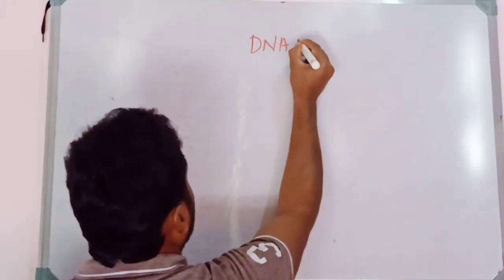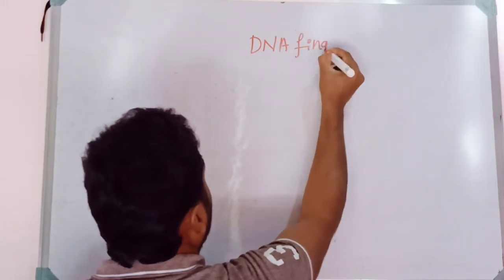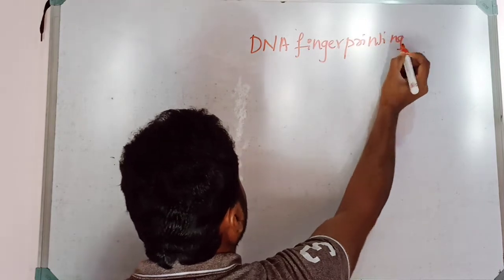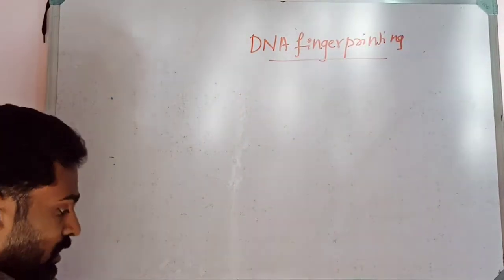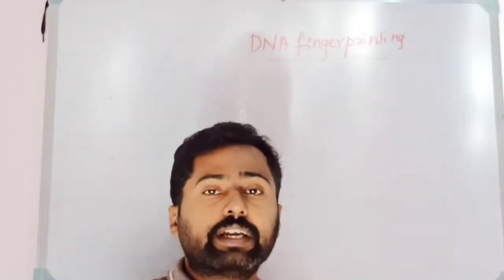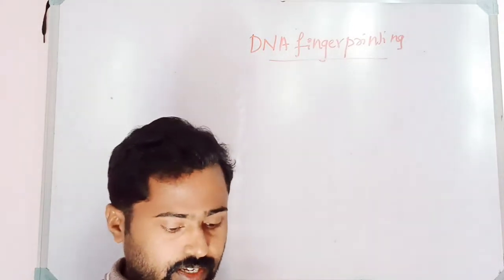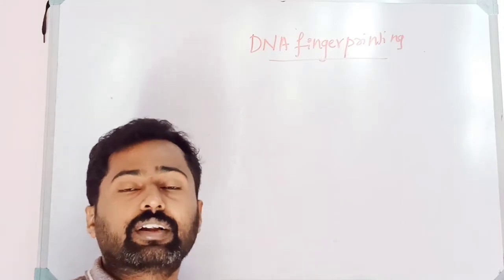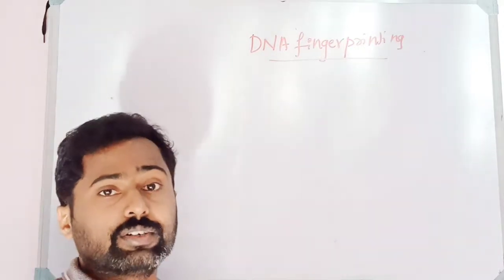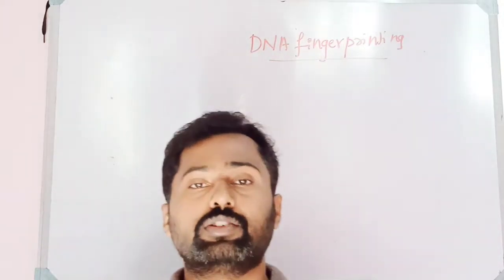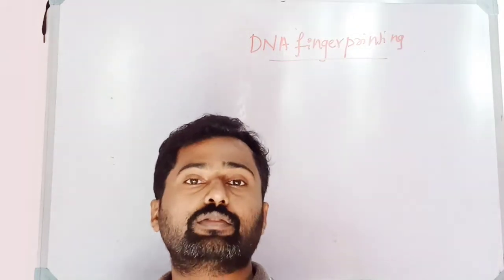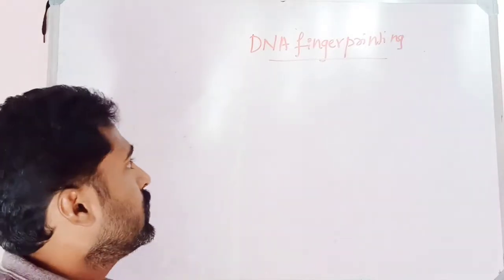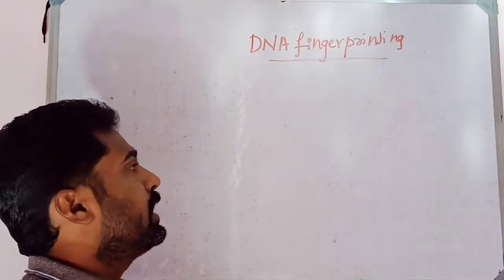DNA fingerprinting. I think you have heard about this mechanism. It is most commonly used in forensic science, isn't it? In the discovery or identification of the culprits or criminals. So it is useful in the identification of criminals or culprits in a crime. So what is this DNA fingerprinting?